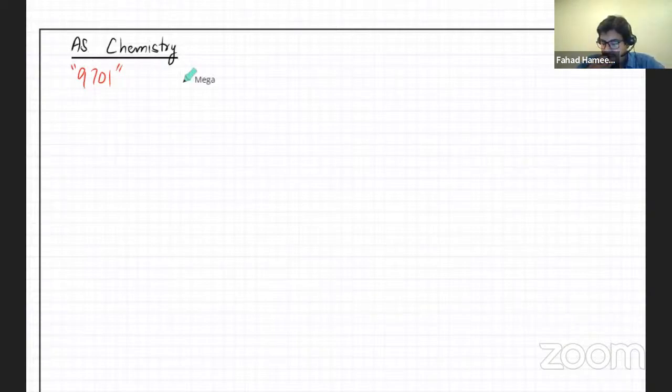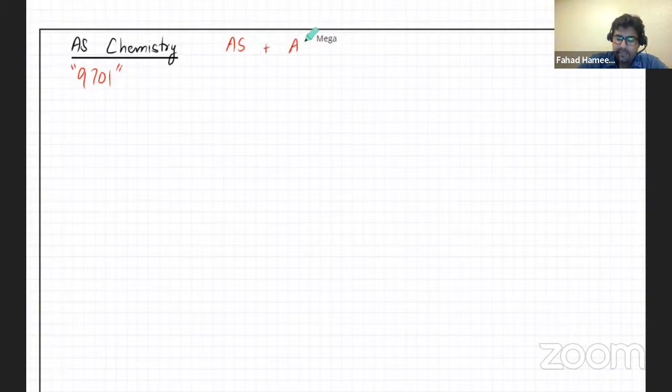Now, the syllabus is divided into AS and A2, and most of you will not be giving a composite. You'll be giving AS first. AS is like half of the syllabus, and the rest of the 50% is your A2. In chemistry, in my opinion, AS is slightly more difficult.